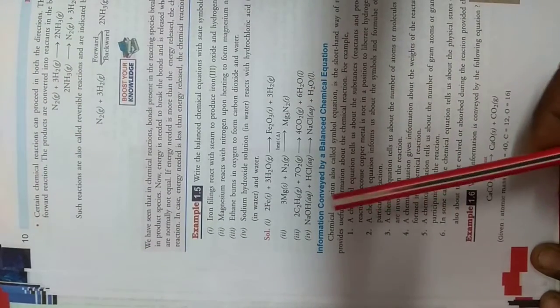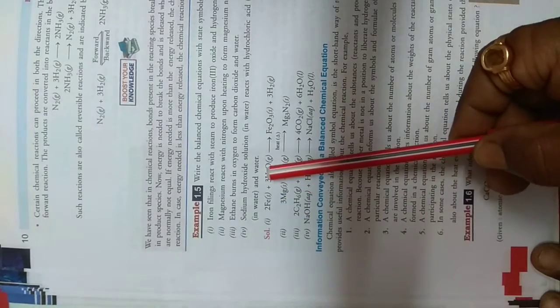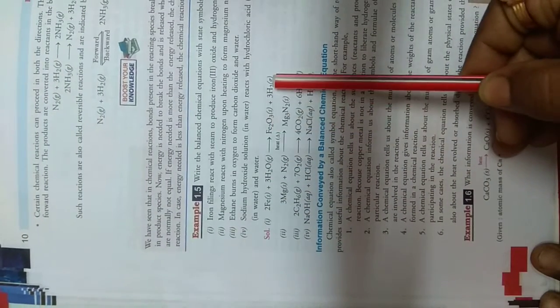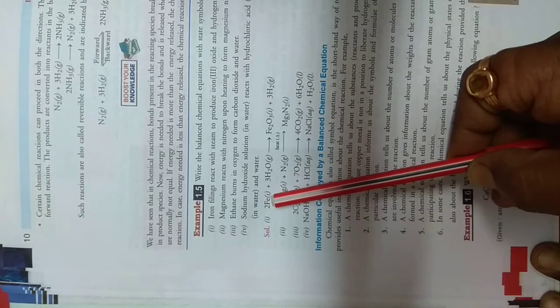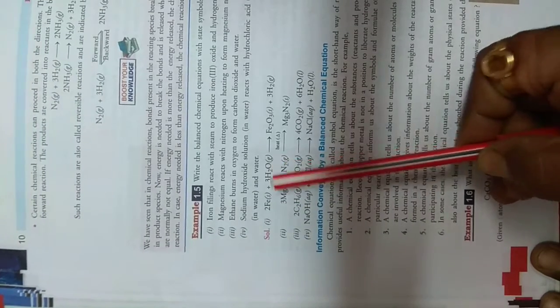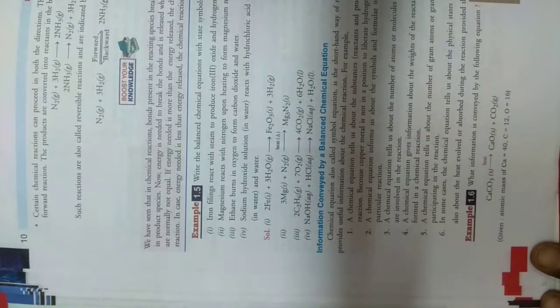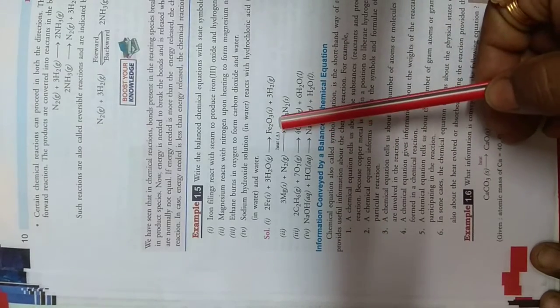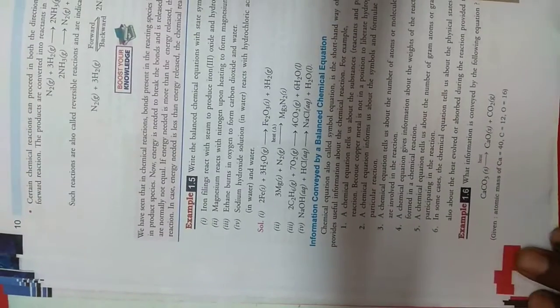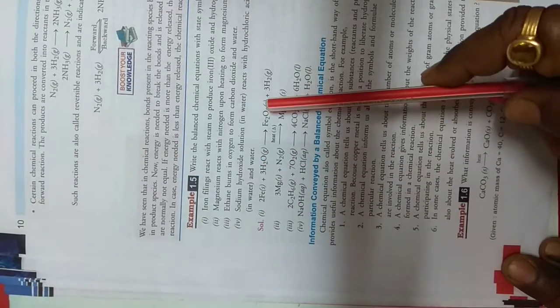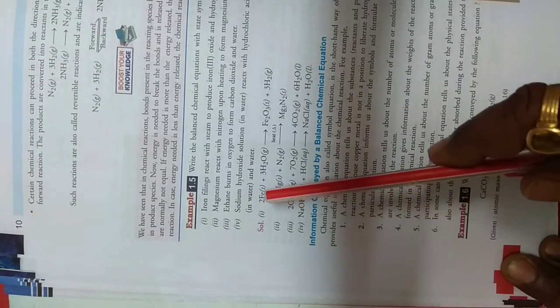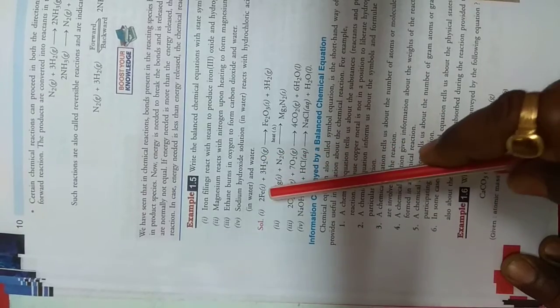Suppose you take this equation, that is iron reacting with water, it gives you Fe2O3 plus hydrogen, right? In this we have mentioned the reactants. In this case the reactants are ferrum and water, and it also tells us what the products are. The products here are Fe2O3 and hydrogen gas. So in a way I can say that a chemical equation tells us about the reactants and the products. Then it also informs us about the ratio of the reactants and the products. In this case, what is the ratio? The ratio of iron to water is 2:3.